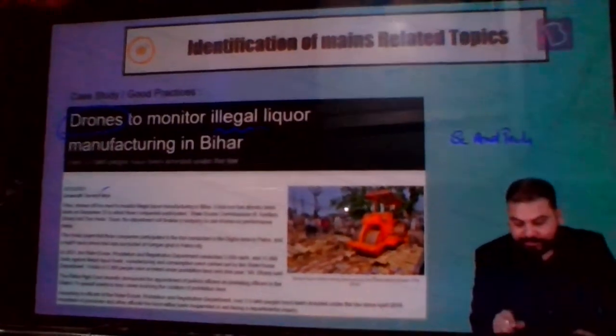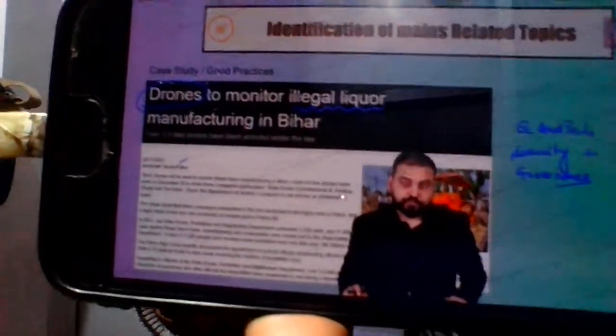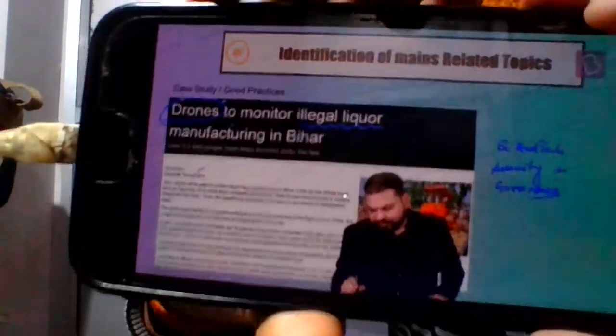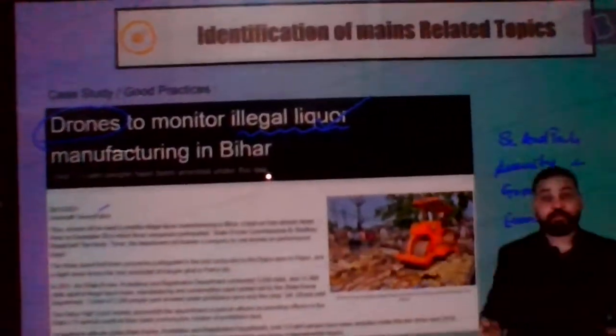Now, illegal liquor is related to governance, because you know in Bihar there is prohibition, and of course to a certain extent economy, because this is a very flourishing illegal economy.